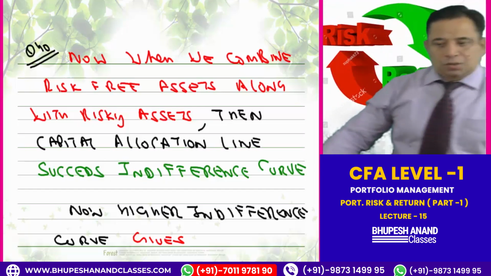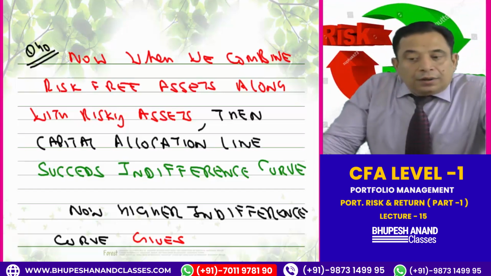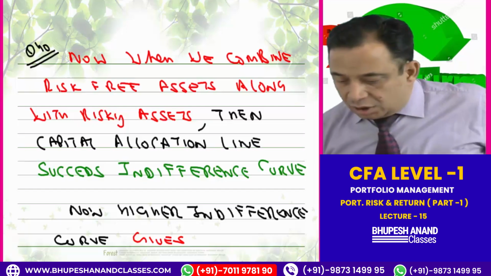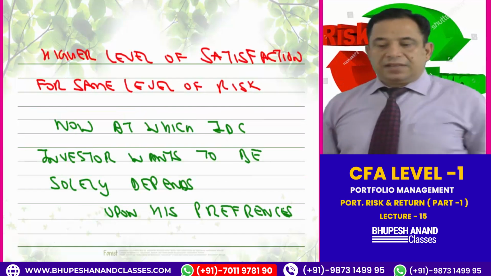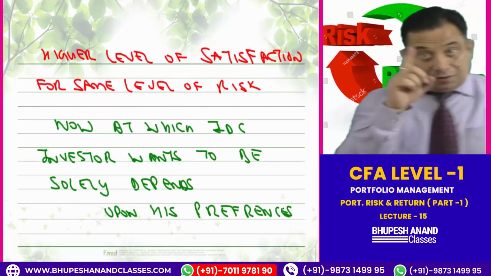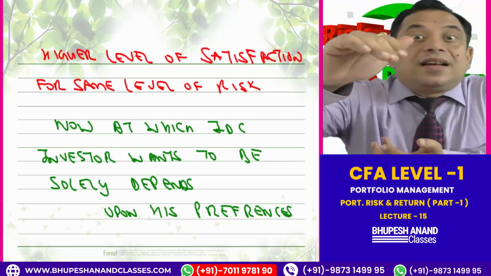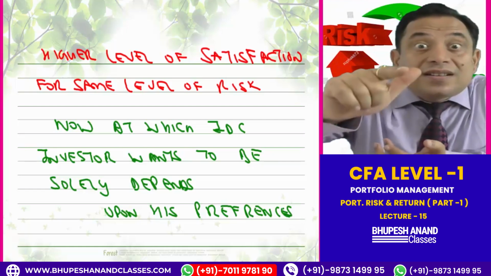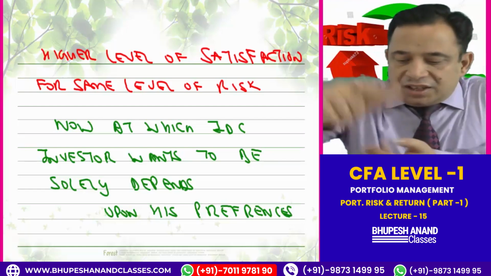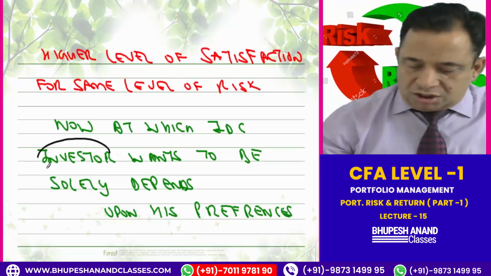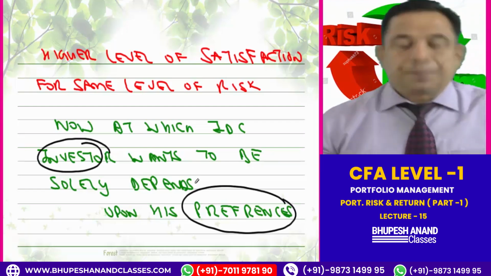So please write in question number 40: when we combine risk-free assets along with risky assets, then the capital allocation line succeeds the indifference curve, and a higher indifference curve gives a higher level of satisfaction at the same level of risk. This is very important. No doubt, a higher indifference curve gives higher satisfaction, but at the same level of risk. Now, at which indifference curve the investor wants to be depends upon his preferences.